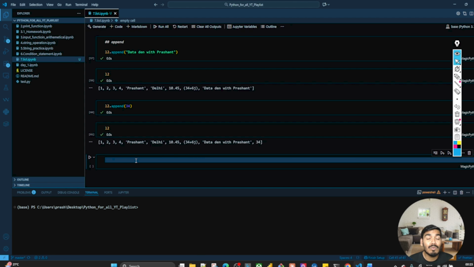But if you have more than one element, then what will you do? So better you make one list, and on this, let's say I'm writing over here 45, 78, 56.34, 1.